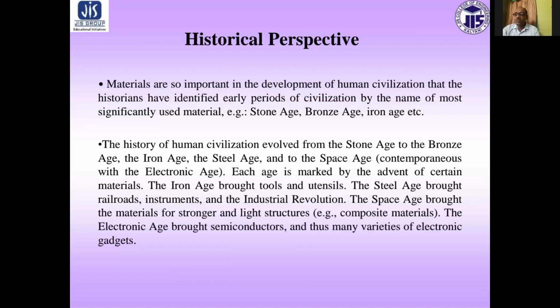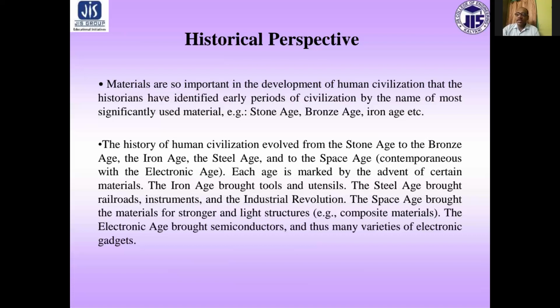The history of human civilization evolved from the Stone Age to the Bronze Age, the Iron Age, the Steel Age, and to the Space Age. Each age is marked by the advent of certain materials. The Iron Age brought tools and utensils.